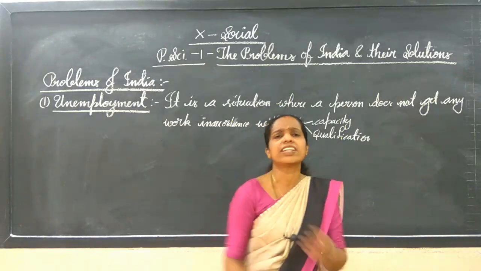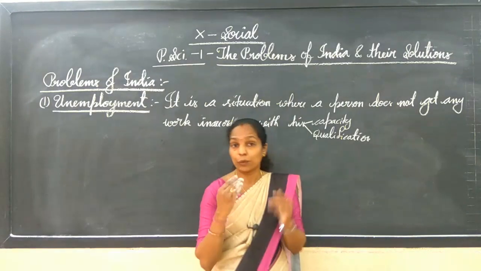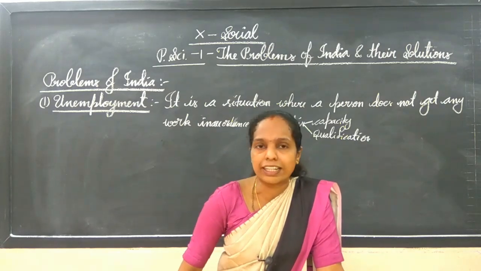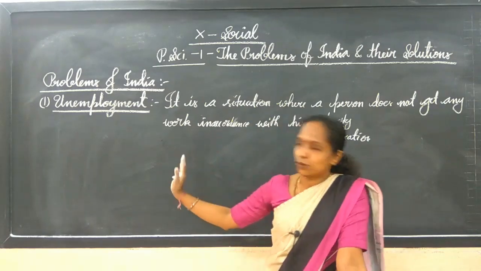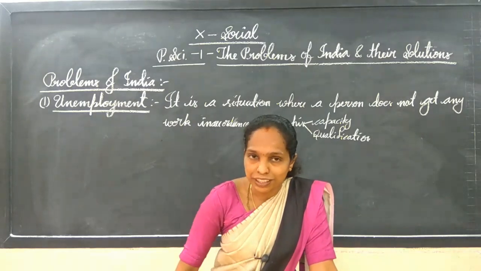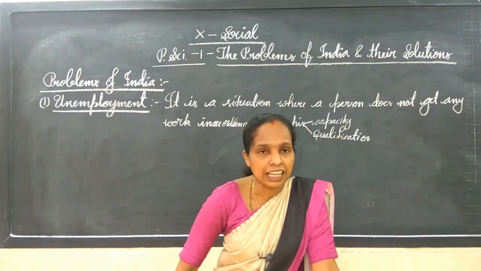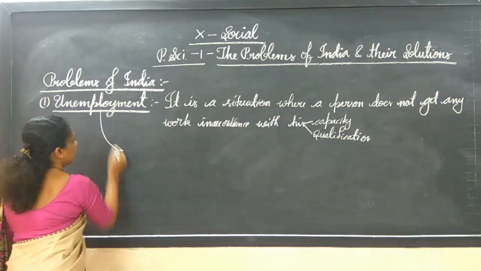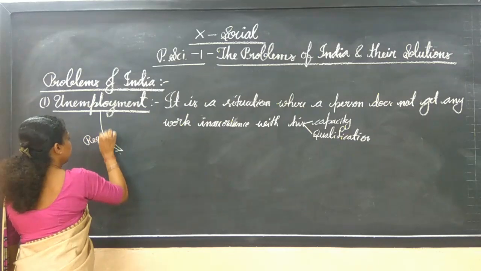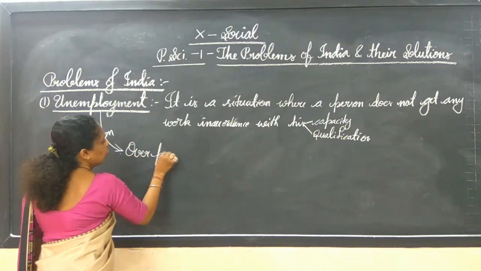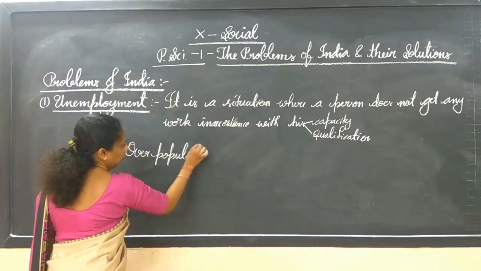Now what is the main reason behind that? Whenever I ask, I hope almost all of you know the main reason for this situation. It is none other than that we are standing second in position. What is that? Yes, of course, it is overpopulation.